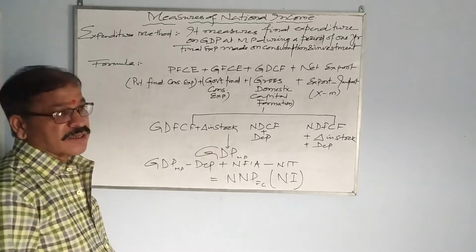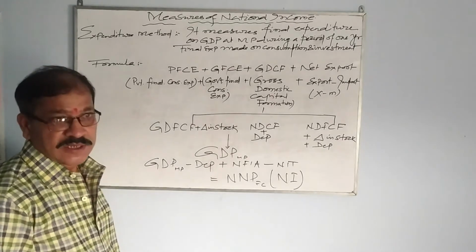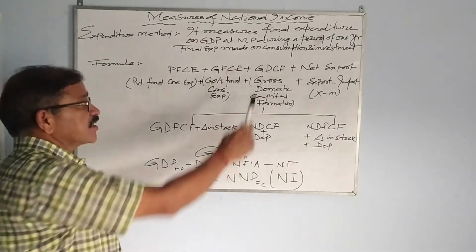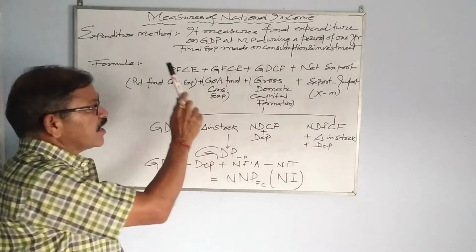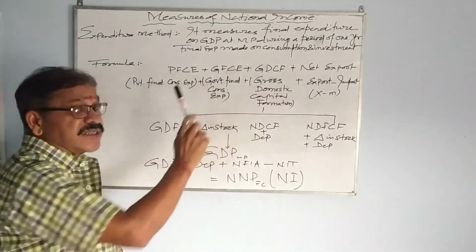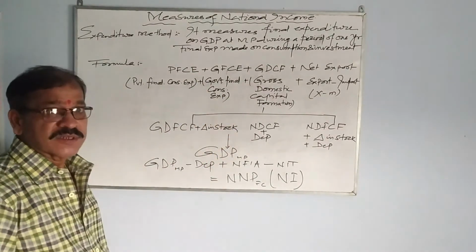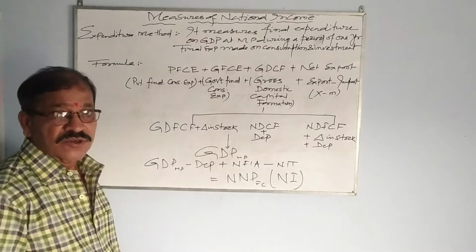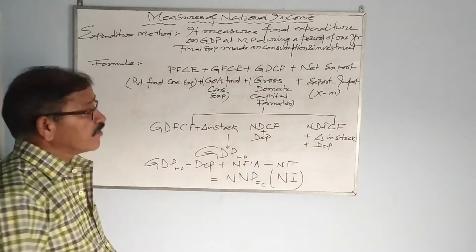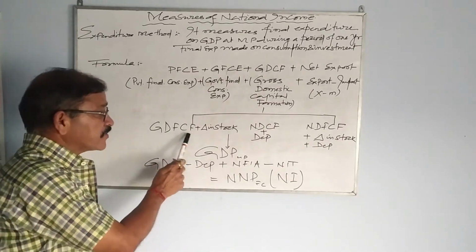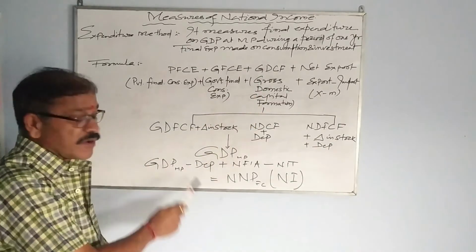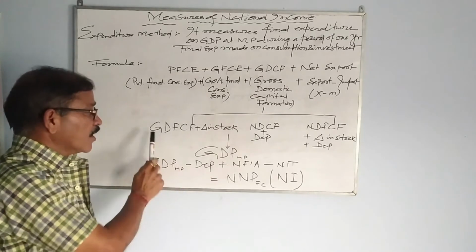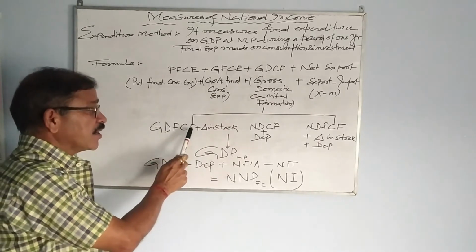But sometimes it is not so easy, or it is not given straight like GDCF. PFCE they give, GFCE they give, but sometimes, in order to confuse you or in twisted questions, instead of GDCF, they give GDFCF, gross domestic fixed capital formation.